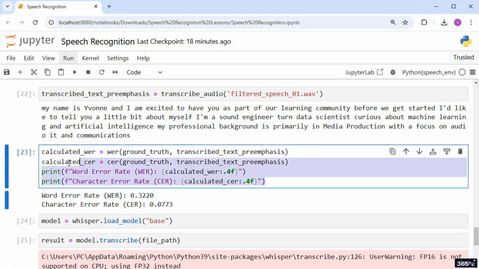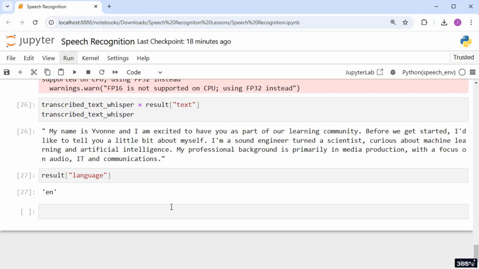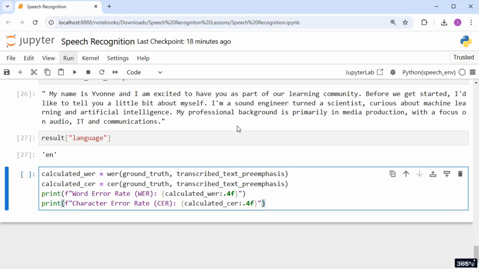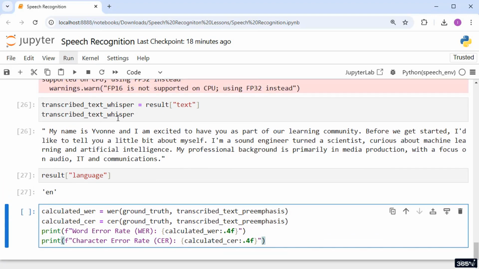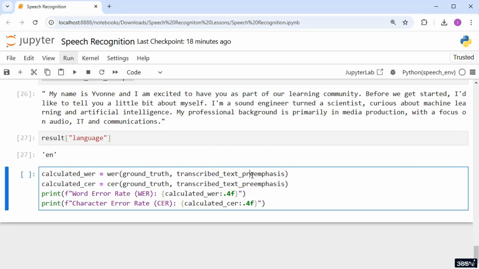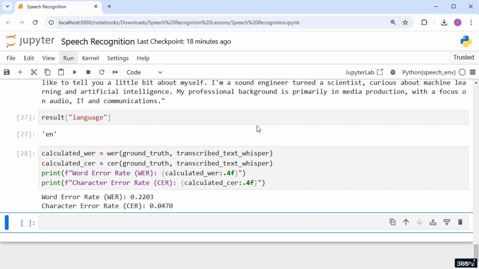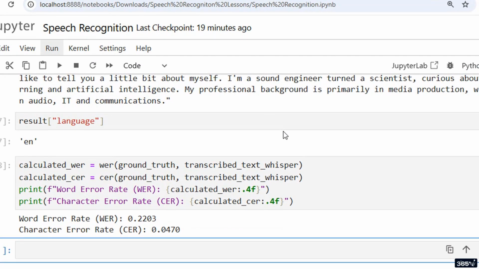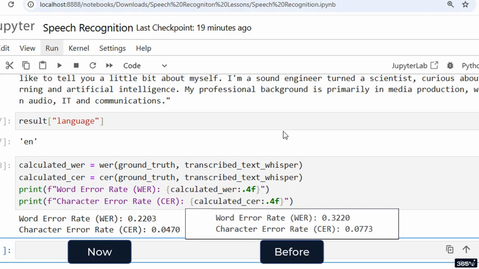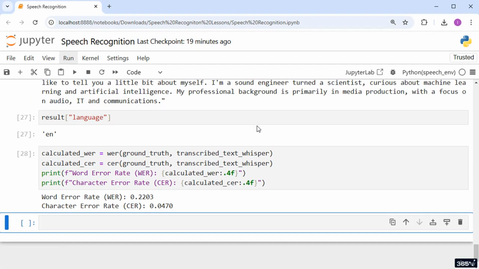What's left is to evaluate the transcript using the well-known metrics WER and CER. Copy and paste the text from above, substituting the variable containing the transcript. Then execute. Wow, these are much better results. The transcription is significantly more accurate than the previous one, with fewer word recognition errors and character placement. This improvement demonstrates the effectiveness of using Whisper AI for speech-to-text tasks. Excellent. But let's look at what happened behind the scenes.